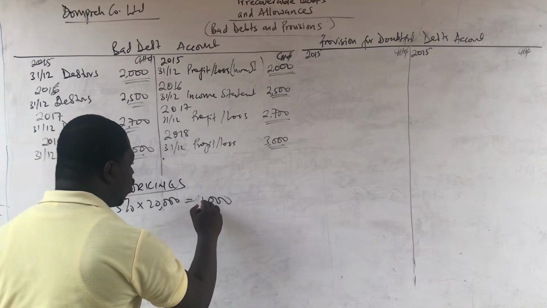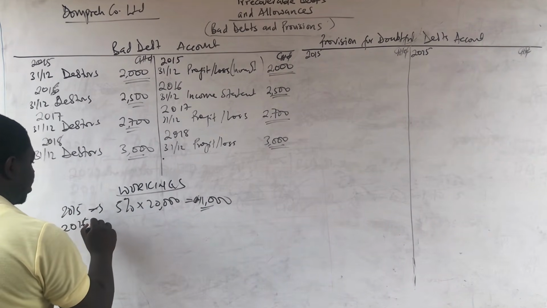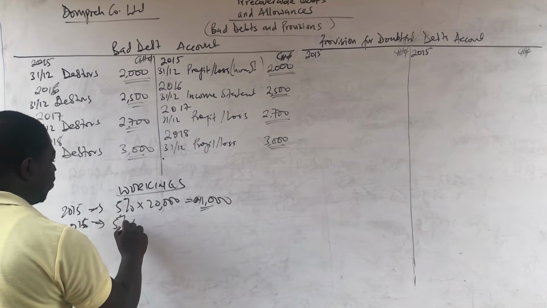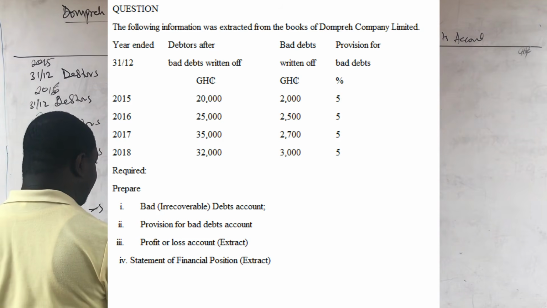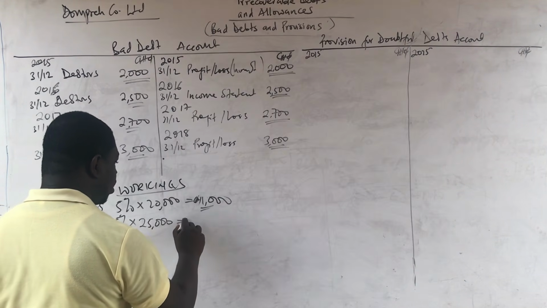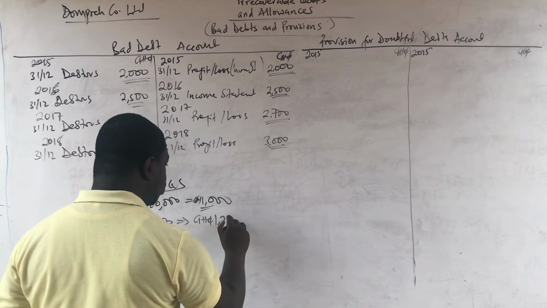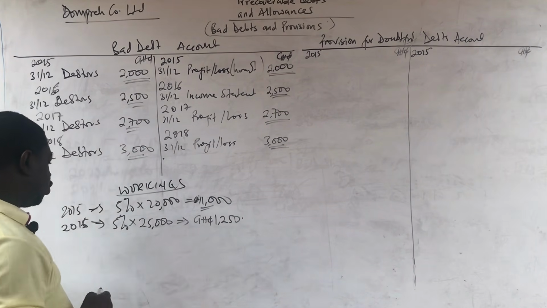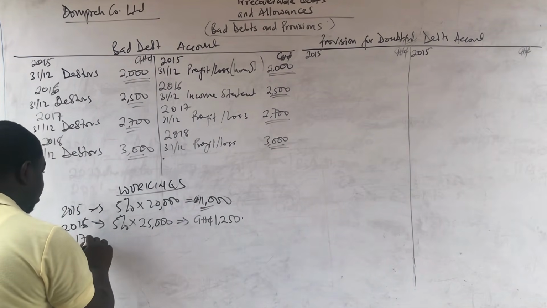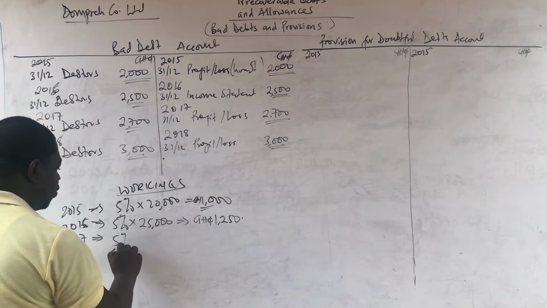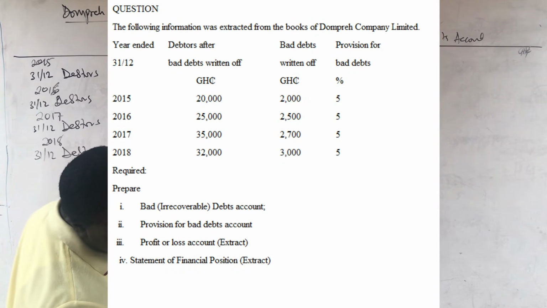Okay, so let us just complete the workings for all, so we can just pick them. In 2016, it's still going to be 5%, but this time calculated on the debtors figure, which is 25,000. And 5% on 25,000 is going to give us 1,250. So that is it for 2016. Then in 2017, it's still 5%. We look for the receivables figure in 2017, which is 35,000.